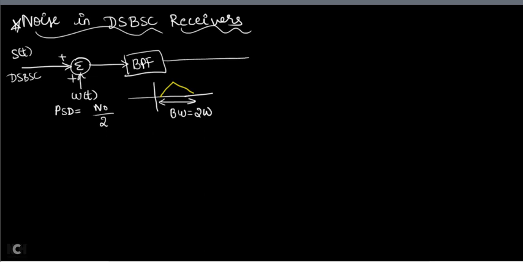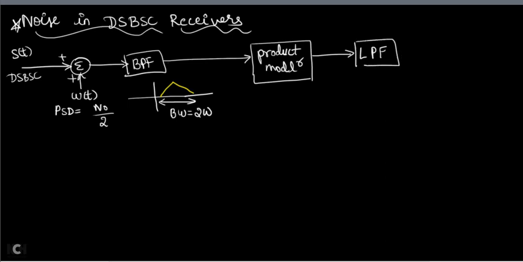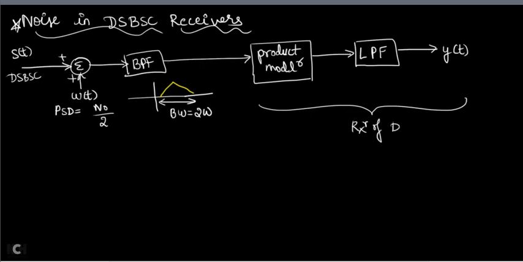Now this band pass filter output is given to the product modulator. What is the DSBSC receiver? You should have a product modulator, as you have studied in the DSBSC chapter. That product modulator output is then given to a low pass filter, and the low pass filter output will be equal to Y of T. So this is your actual receiver of DSBSC.